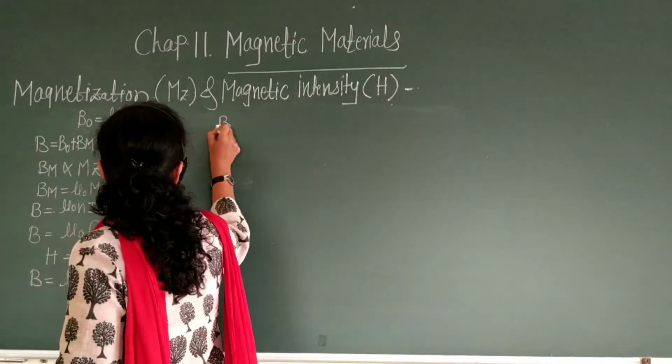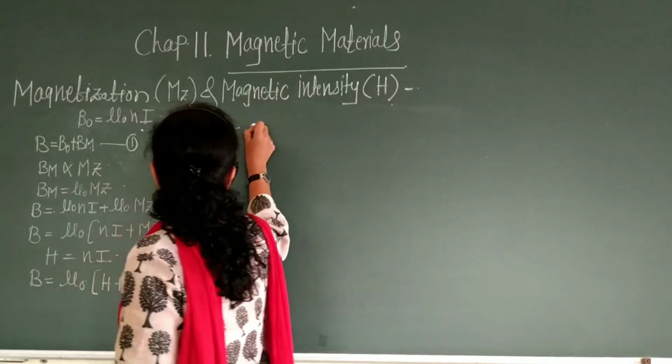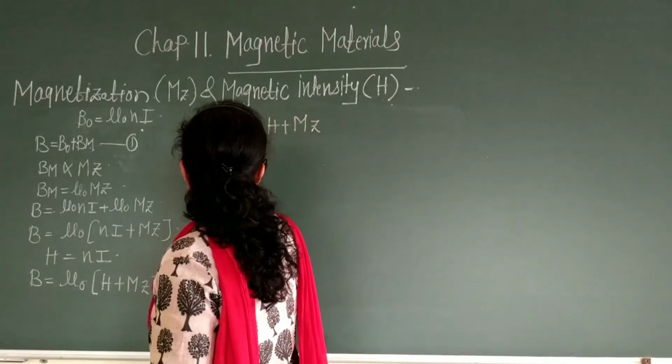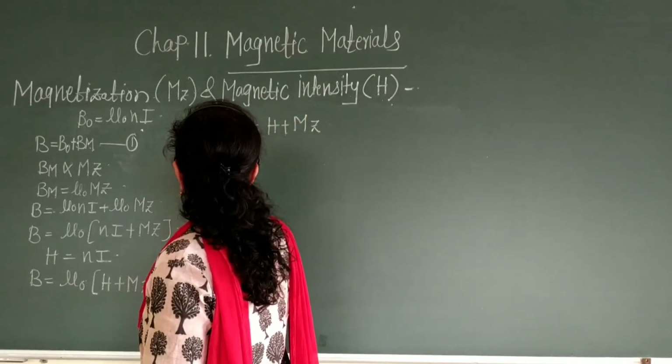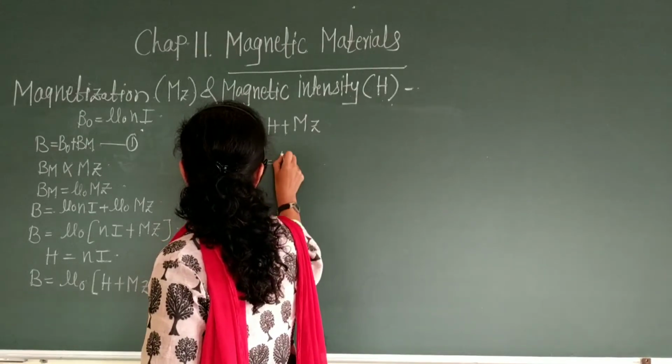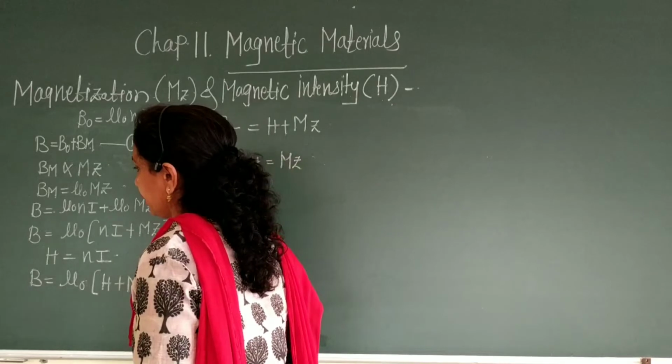What is H? H means magnetic intensity, the magnetic strength of that substance. Therefore, H is equal to n into I. So B is equal to mu naught H plus Mz, and B upon mu naught is equal to H plus Mz. Therefore, B upon mu naught minus H is equal to Mz.